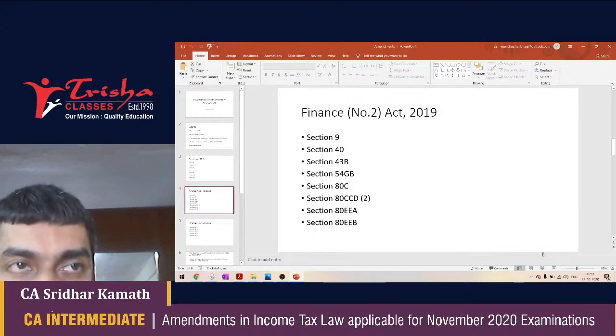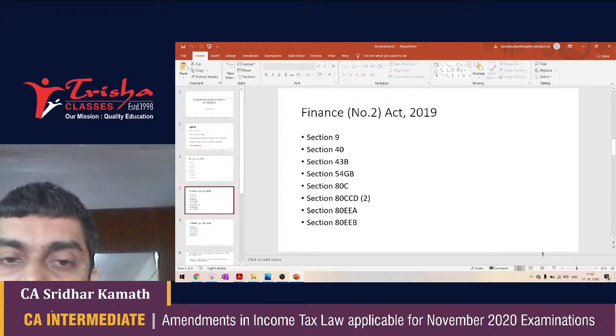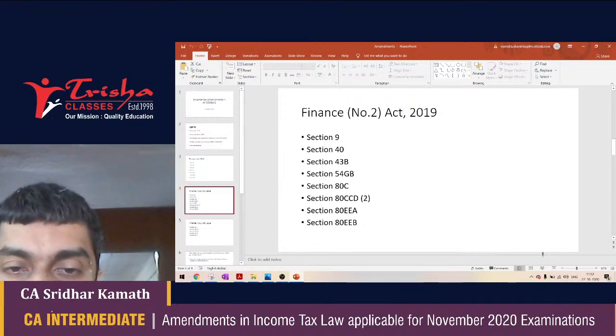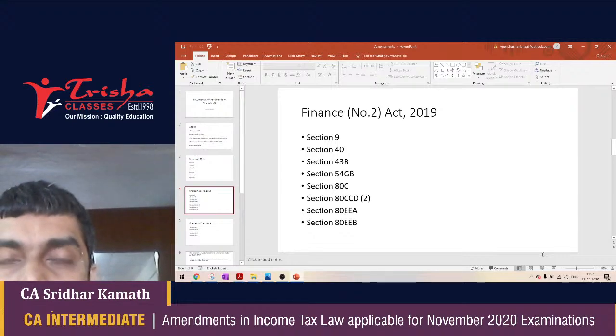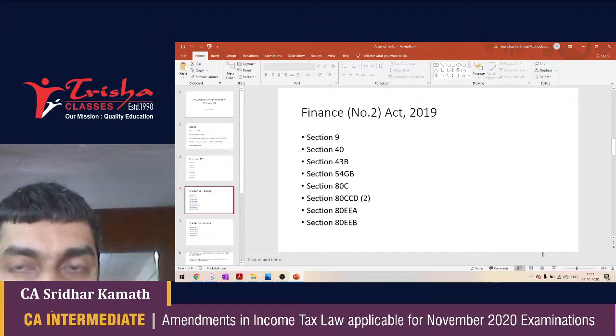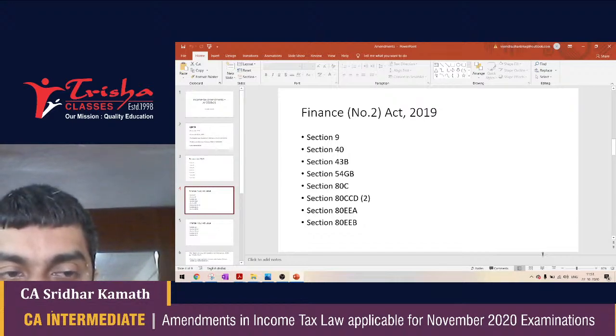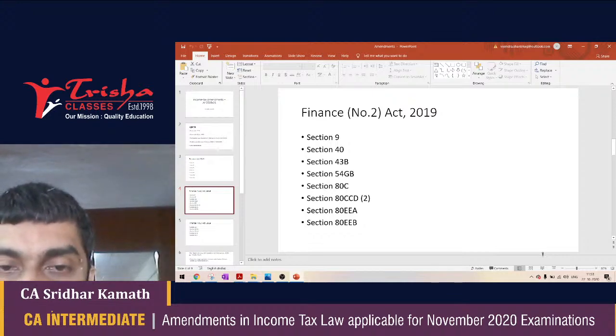You have got 80C where contribution to a pension scheme is now eligible as deduction. 80CCD subsection 2 where now the employer's contribution is deductible subject to 10% of salary of the employee in the case of non-government employee, but in the case of a central government employee, it is 14% of the salary of the employee. That is 80CCD subsection 2 for you. 80EA, interest on housing loan, maximum deduction is 1,50,000. Loan should be taken during 19-20 and the stamp duty value of the house should not exceed 45 lakh. 80EEB, interest on loan taken for purchase of an electric vehicle, the maximum deduction available is 1,50,000.